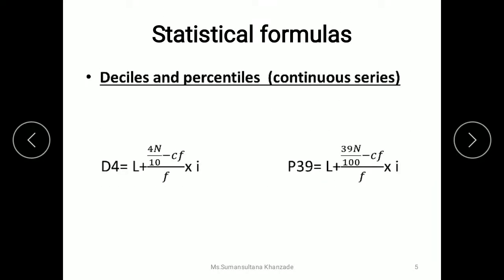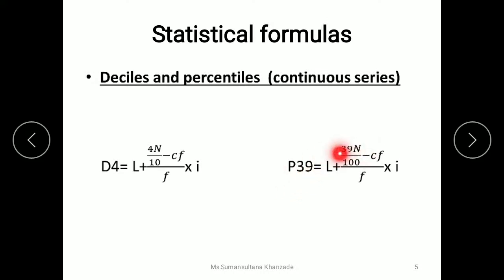For a continuous series, the equation is similar to the calculation of quartiles, with the only difference that for calculating decile we need to divide n by 10, and for percentile we need to divide it with 100. So the equation is L plus, for whichever decile we are calculating. So here we are calculating the fourth decile. So 4 into n divided by 10 minus Cf, divided by f, into I. And similarly for percentile 39, we are calculating P39.